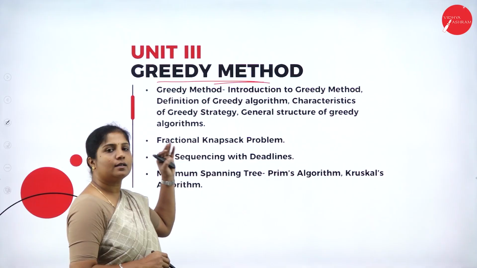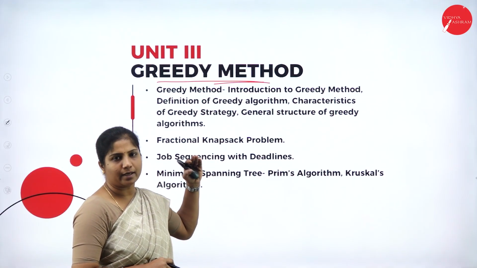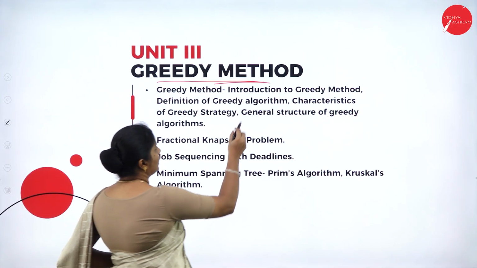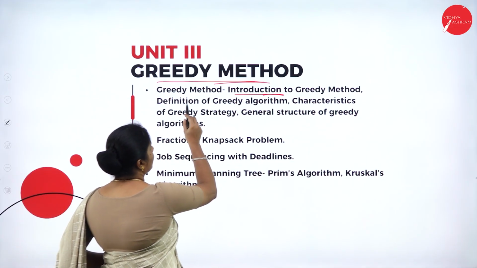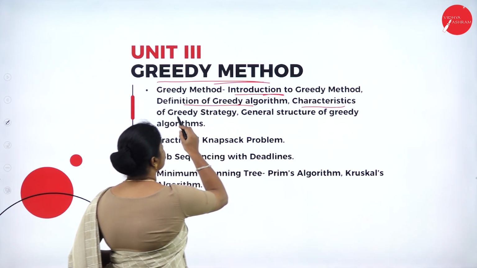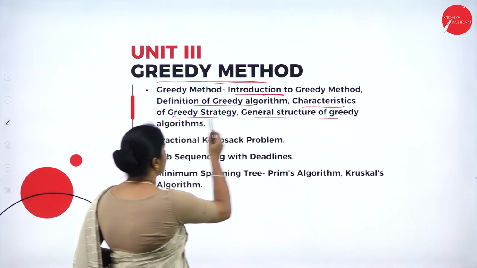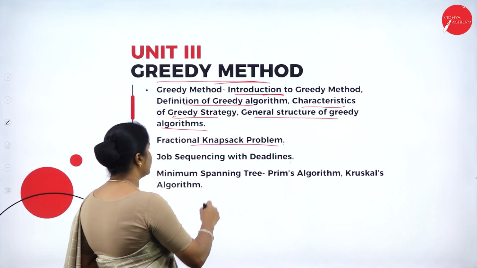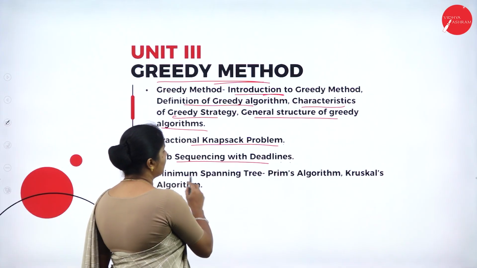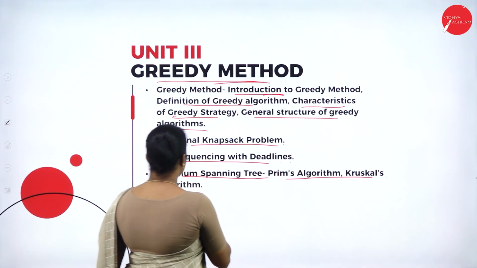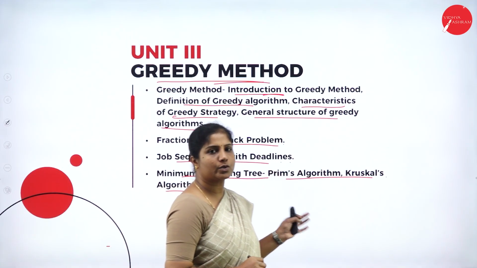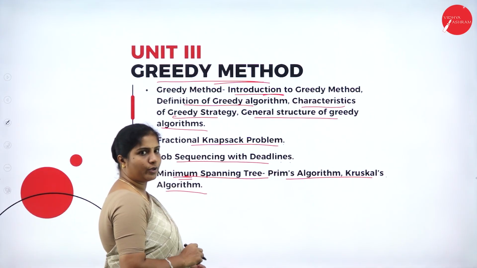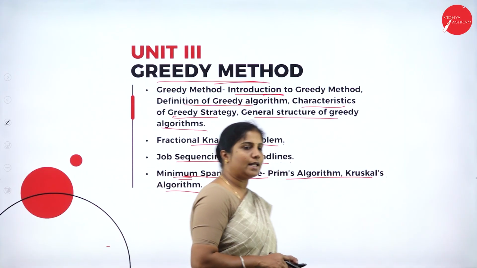Under that, we should know the introduction: what is the greedy method, and what are the advantages of the greedy method. We are going to study the introduction, then the definition, then the characteristics of the greedy strategy, then the general structure of greedy algorithms. The next thing we are going to study is job sequencing with deadlines. Next, we have the minimum spanning tree. Under that, we are going to study Prim's algorithm and Kruskal's algorithm for the minimum spanning tree. This is very, very important. It has been asked repeatedly in your final examination.